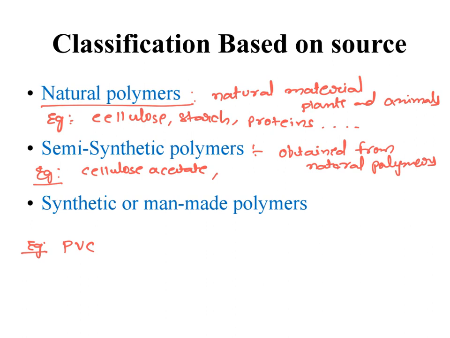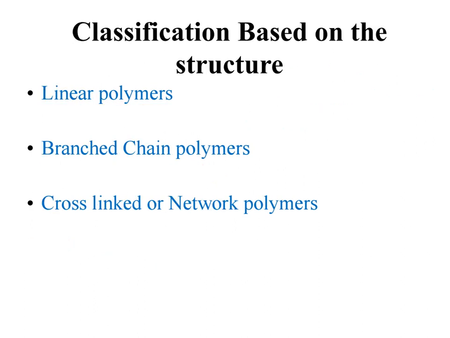Similarly, polystyrene: styrene undergoes polymerization, which gives polystyrene. So these all come under synthetic polymers. So the first classification is based on the source of the polymers.